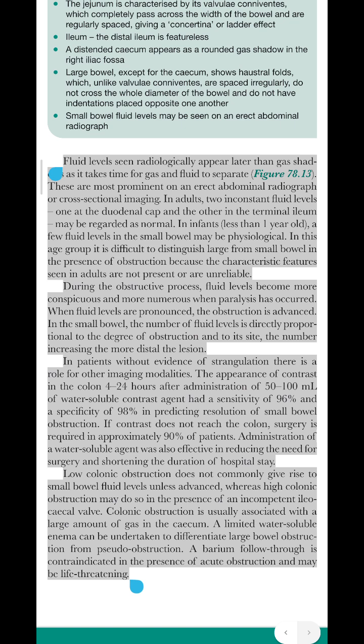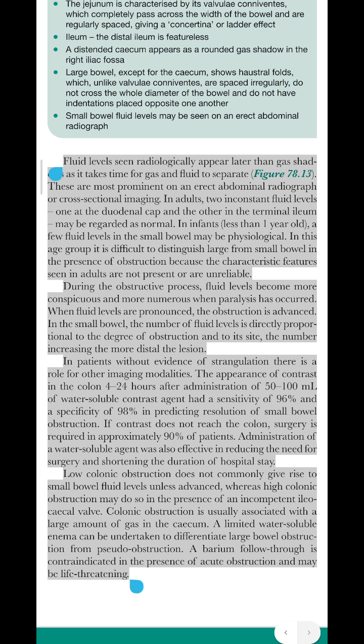In patients without evidence of strangulation, there is a role for other imaging modalities. The appearance of contrast in the colon 4 to 24 hours after administration of 50 to 100 ml of water-soluble contrast agent had a sensitivity of 96% and a specificity of 98% in predicting resolution of small bowel obstruction. If contrast does not reach the colon, surgery is required in approximately 90% of patients. Administration of a water-soluble agent was also effective in reducing the need for surgery and shortening the duration of hospital